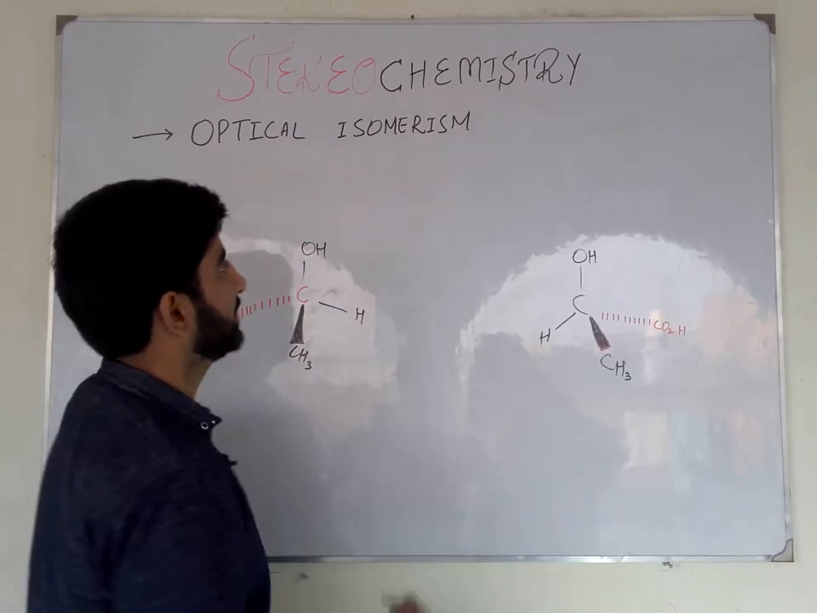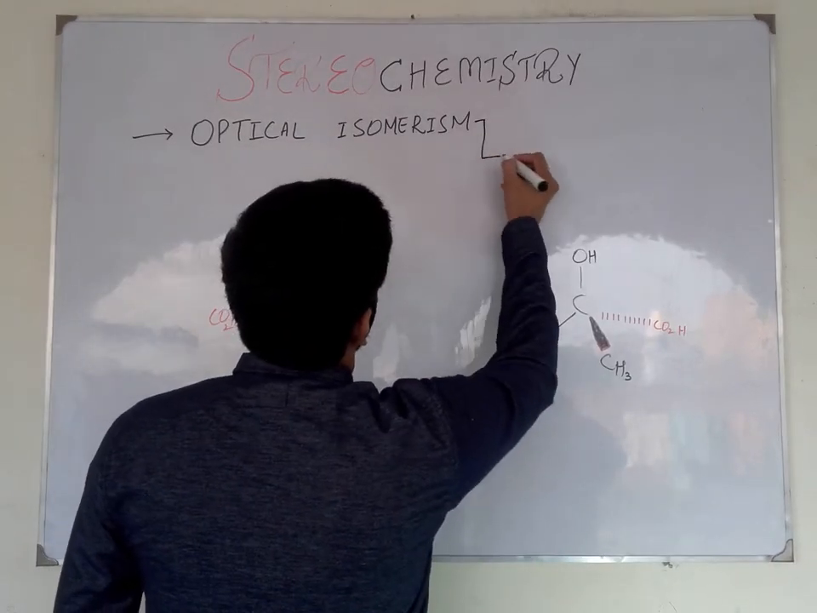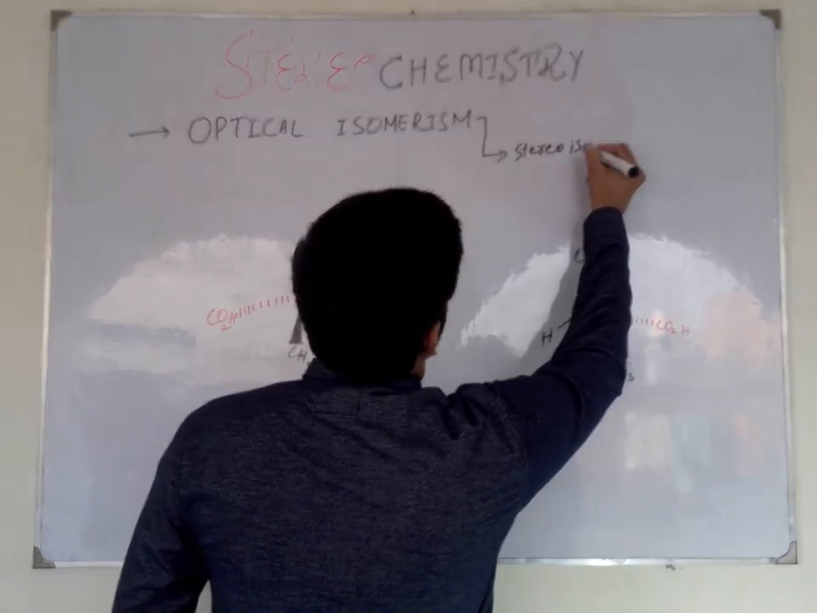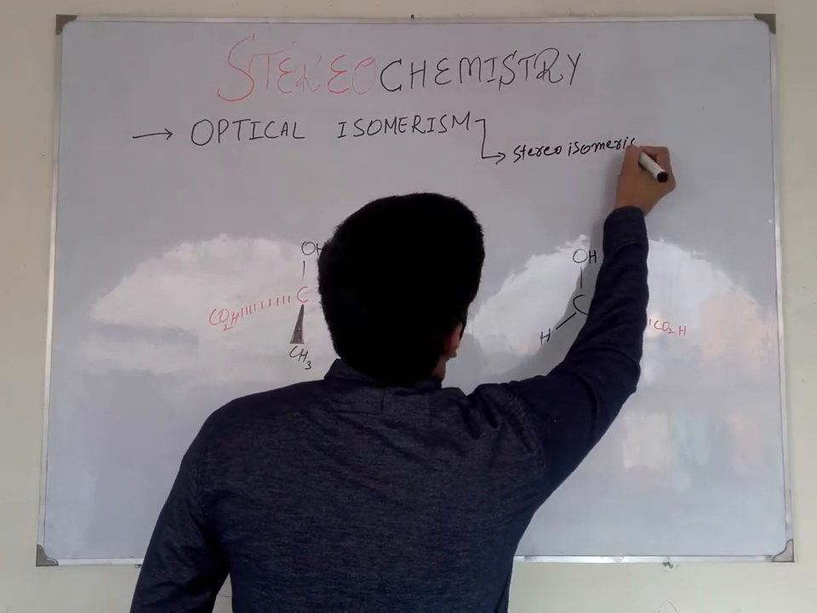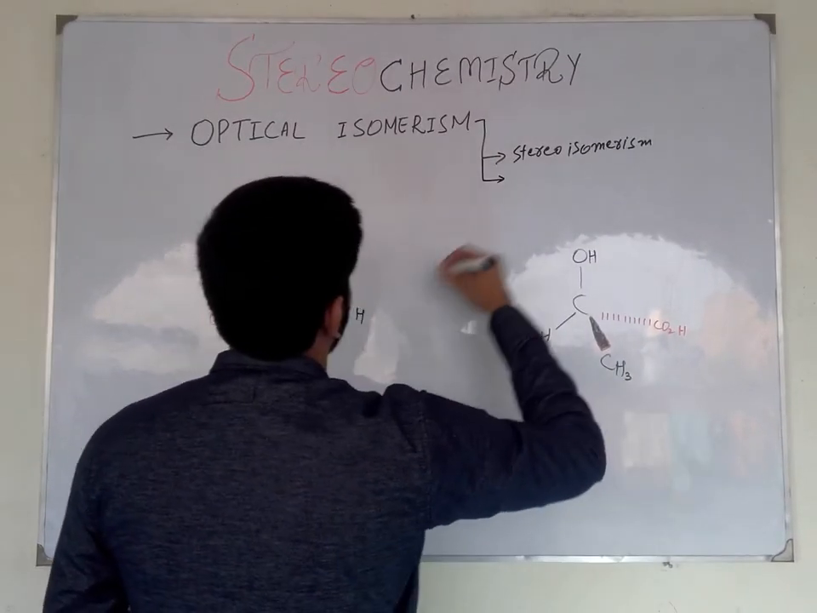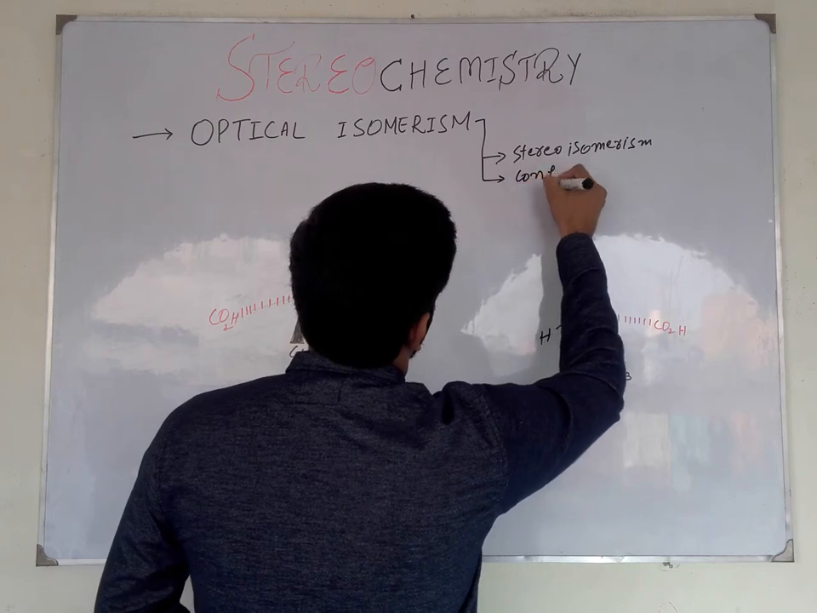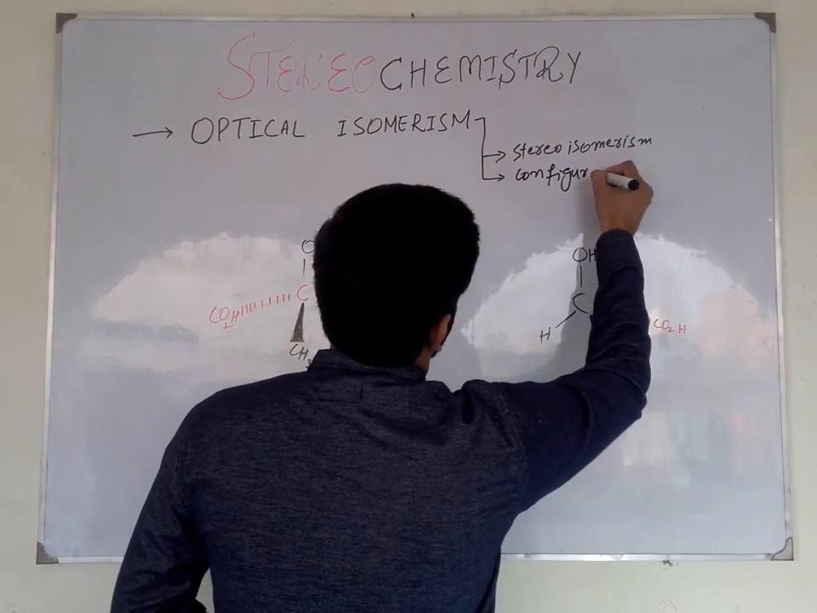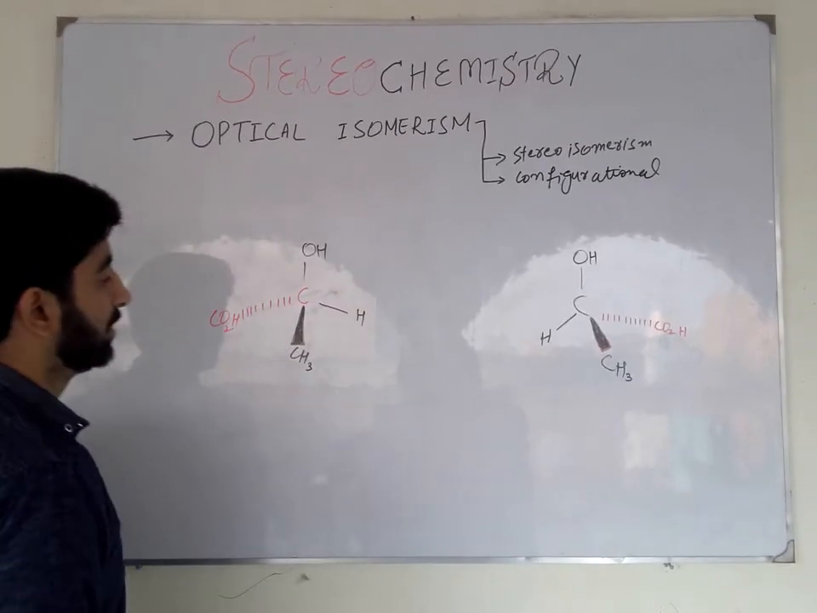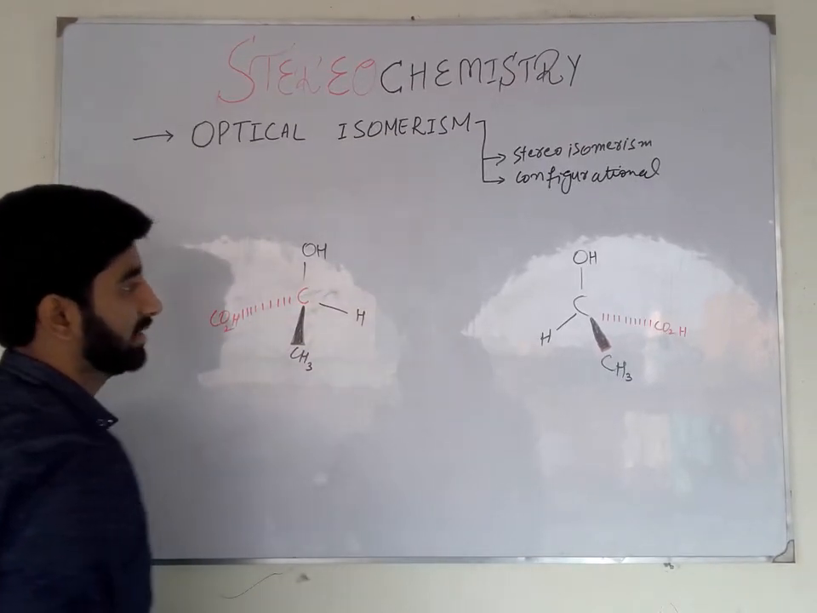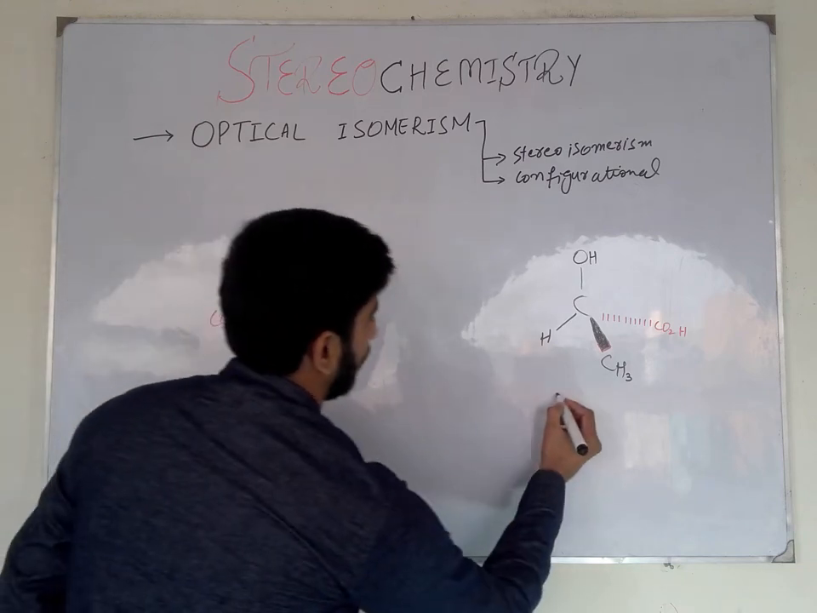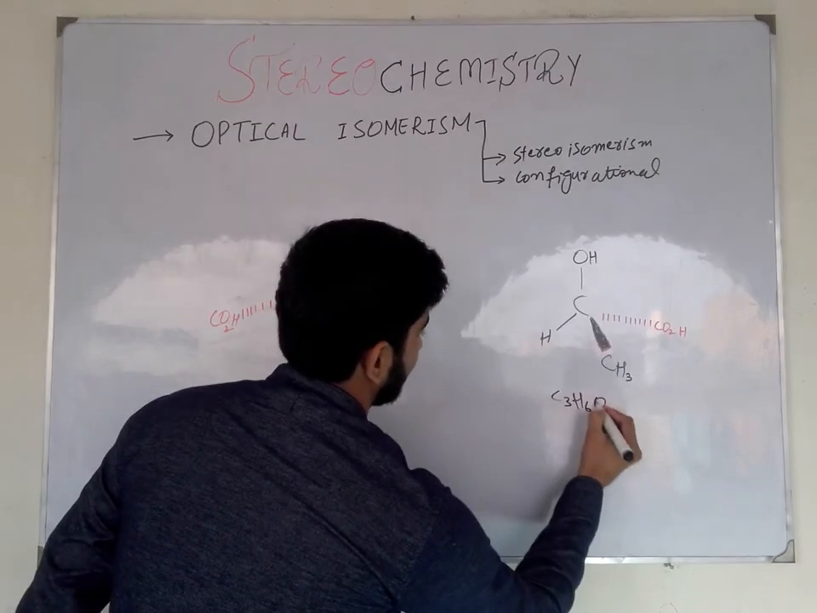The optical isomerism is a type of stereoisomerism, and more precisely we can say that optical isomerism is a type of configurational isomerism. We have these two different compounds that have the same molecular formula of C3H6O3.